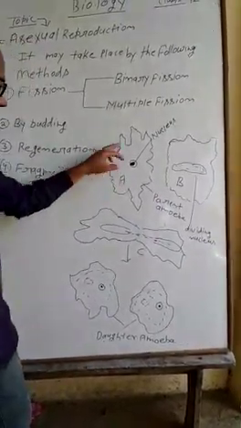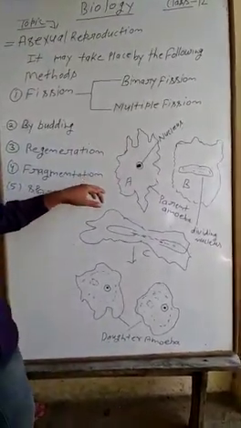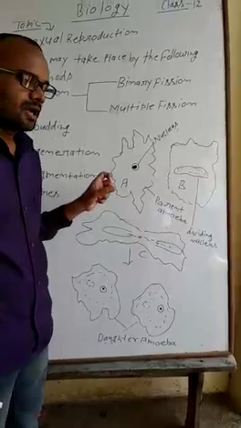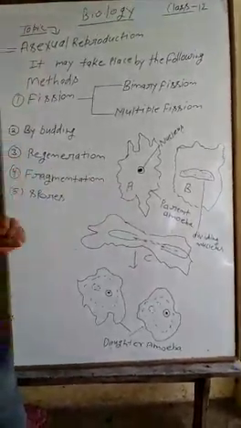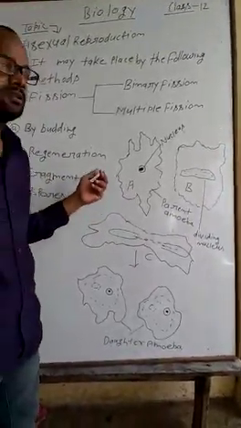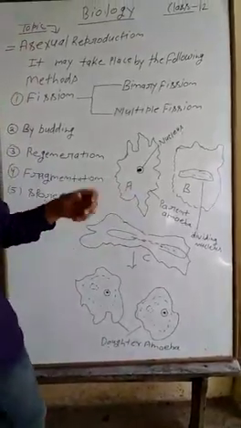The structure is amorphous because when the amoeba absorbs food particles, it takes different shapes and sizes in water.